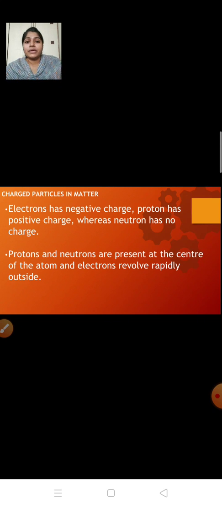Now these protons and neutrons are present inside, that is at the center of the atom, and electrons revolve rapidly outside. So we will learn in detail about this center of atom and how electrons are revolving outside. Now we will learn about discovery of electrons. Okay, so the existence of electron was found out by J.J. Thomson in the year